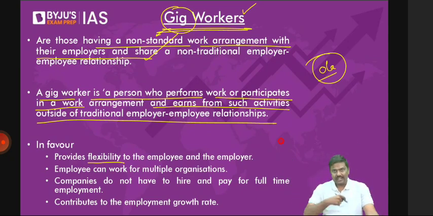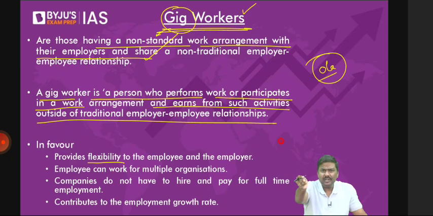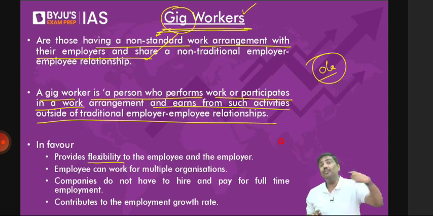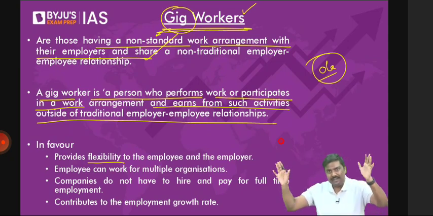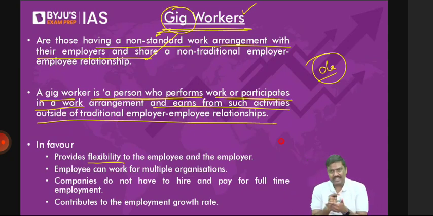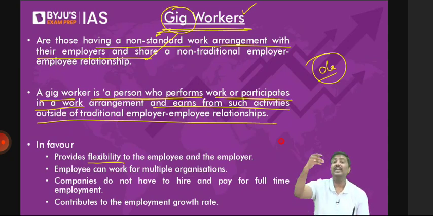Right? Let's say in the months of June and July, there's a recession. Should I keep on giving you salary? No, I will not give you any work. First and foremost, I will not give you any work. And when I don't give you any work, there's no question of making a payment to you. But on the other hand, a full-time employee, I hope you understand, a full-time employee, because there is a contract, there is an agreement, that monthly you'll have to pay salaries this much. You will have to keep on paying the salaries to the employees. So the idea is very simple here. For the employer, it will provide a lot of flexibility. As per the requirement, the employer will hire or will provide work or will not provide any kind of work.